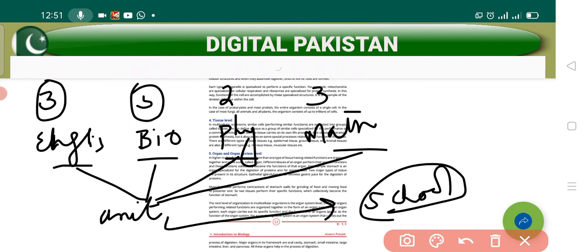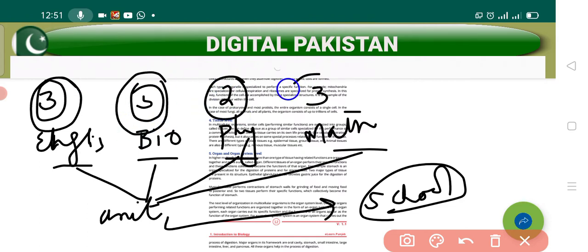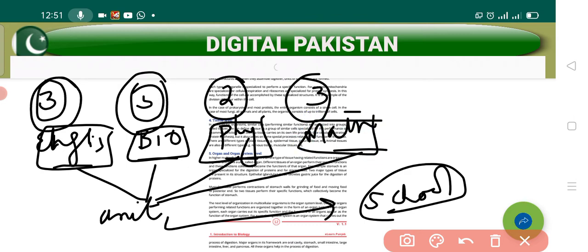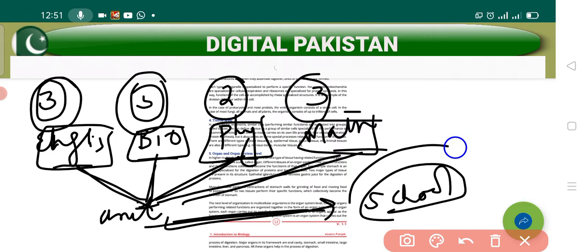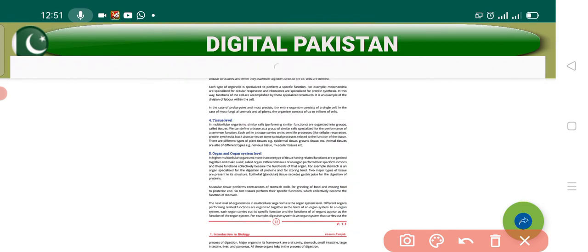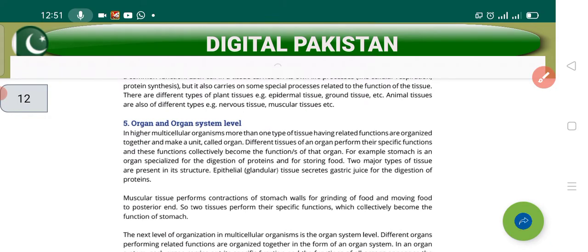So this is like that, beta. The different cells join together and form the tissue. And these tissues work together under one unit and form an organ. Clear? Hope you get that with this example. Now, let me discuss the example which is given in the book.